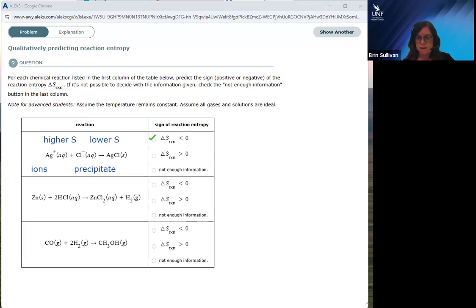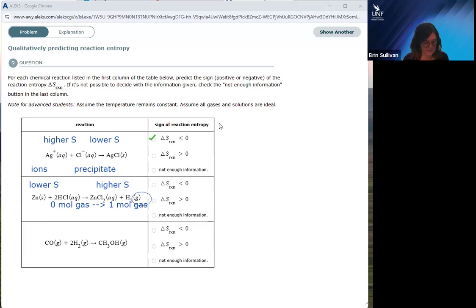Look at the states of matter very carefully. I instantly spot that one of our products in this reaction is a gas. So our solid zinc and our aqueous hydrochloric acid are going to be at a lower entropy. And then on the right-hand side, we have 1 mole of gas and 3 moles of aqueous ion. So that's going to be higher entropy, more disordered. We go from no moles of gas to 1 mole of gas, so definitely we're seeing more disorder on the right-hand side. If we're going from a lower state to a higher state of entropy, then our entropy change is going to be positive. Okay, so going to check this one.